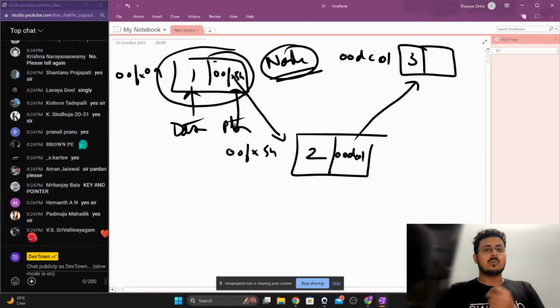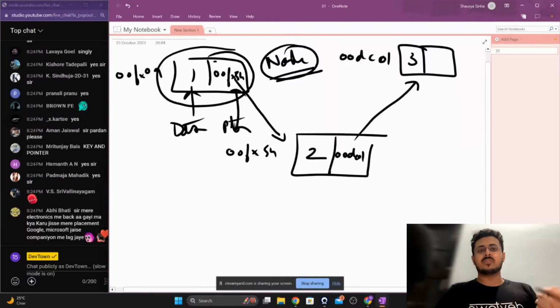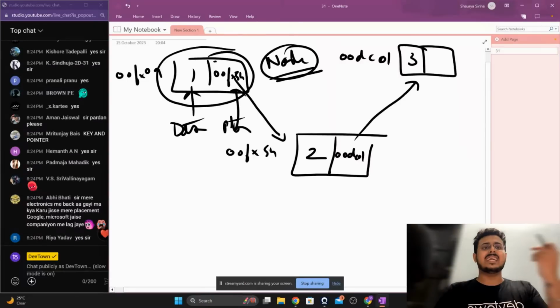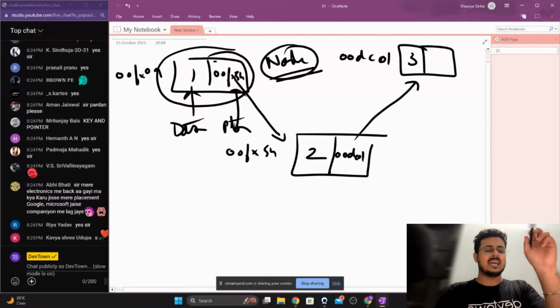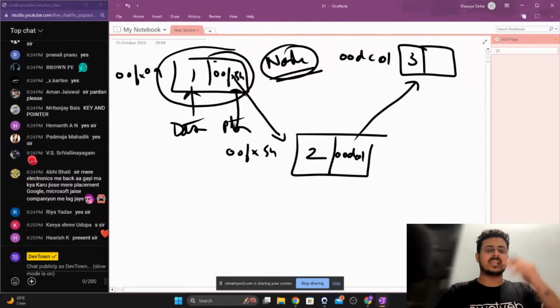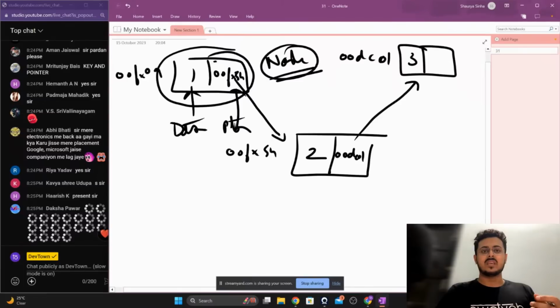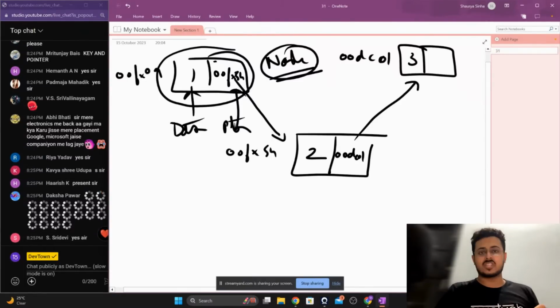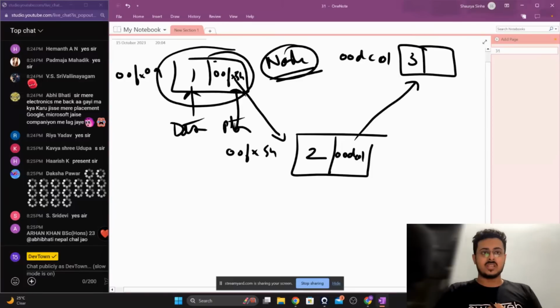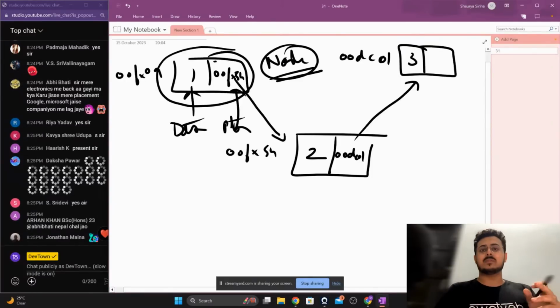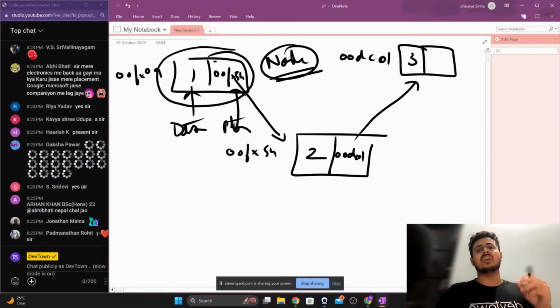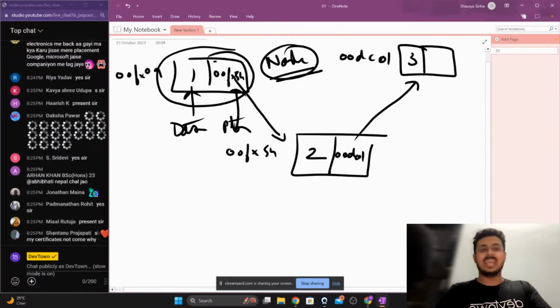Now creating this linked list is something that is new for us. Why? Because up till this point, for example with arrays, we were directly using the array data structure itself, ARR with parentheses, and we were able to create our own array. In this particular case, we are going to create our own data structure from scratch. This is not present inside of C++, guys. We are going to create our very own data structure that is going to be the linked list.